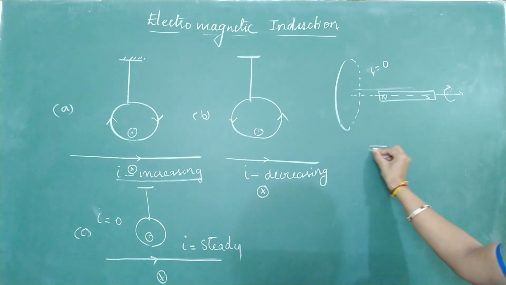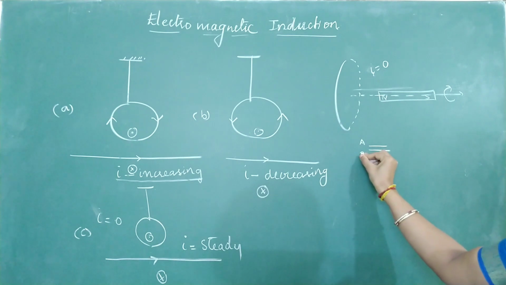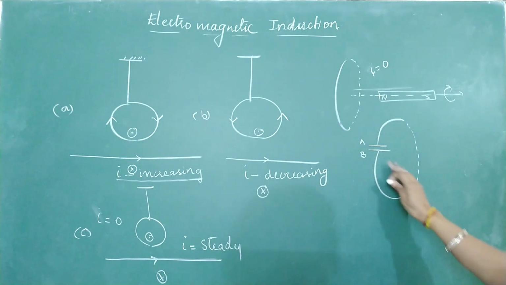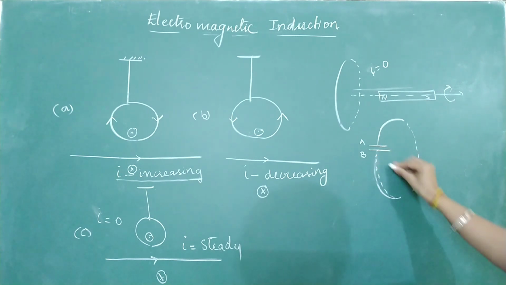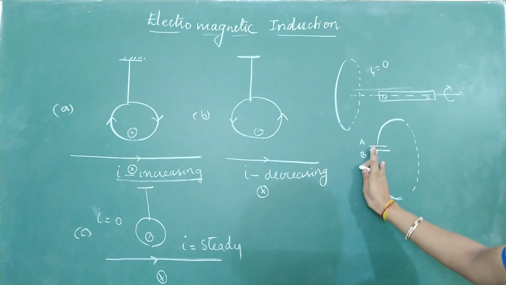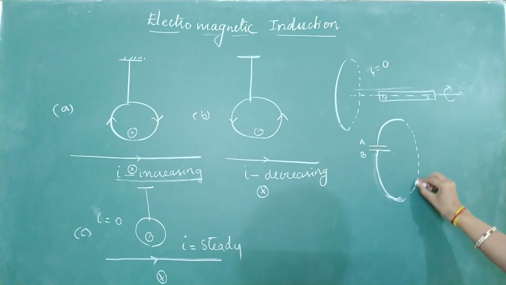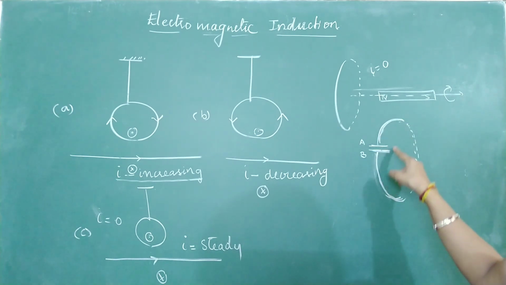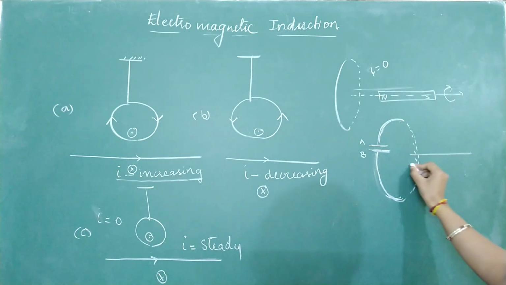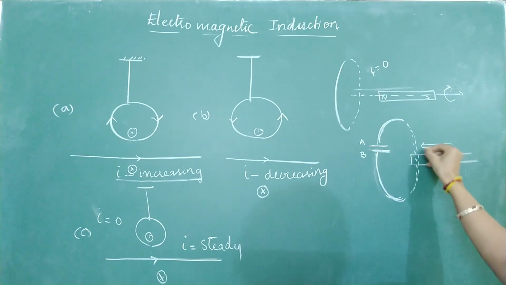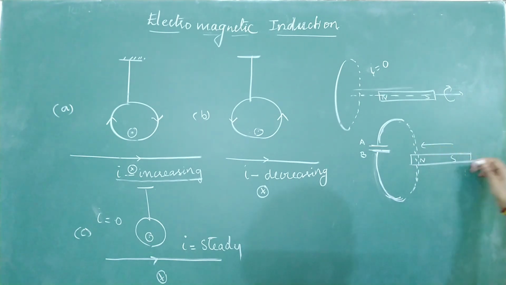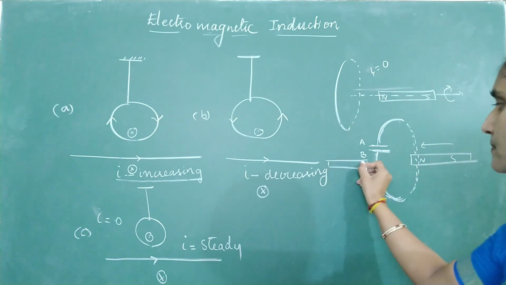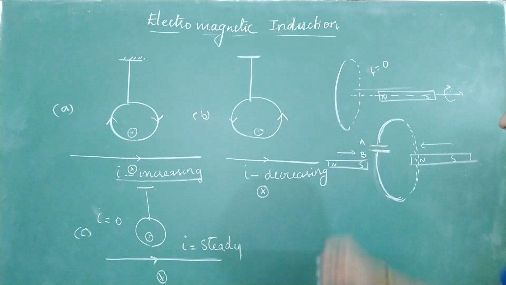Or look at one more question. They have given you a circular loop of wire with two plates, A and B. These are the two plates of a capacitor. The dot indicates outside, and the continuous line indicates inside the plane of the page. You have two parallel plates attached to a coil. From this side I am bringing a north pole of a magnet, and from the opposite side we are going to bring a south pole.